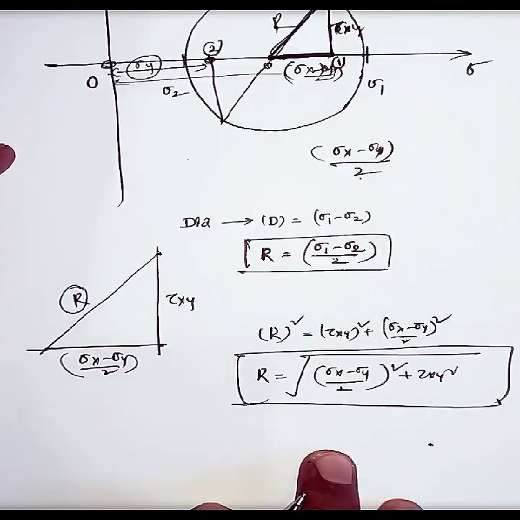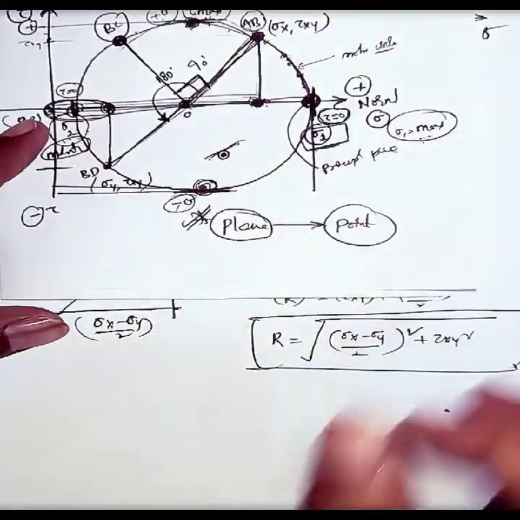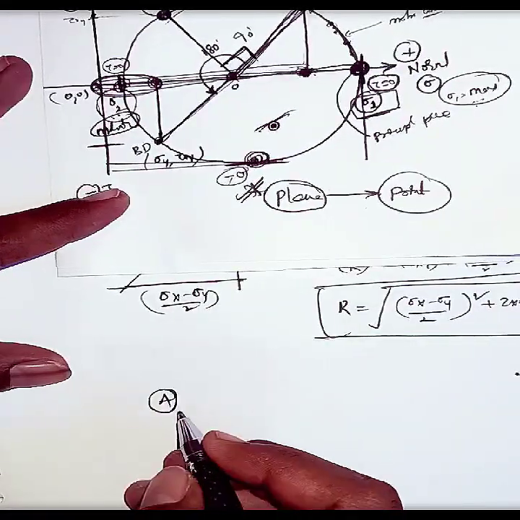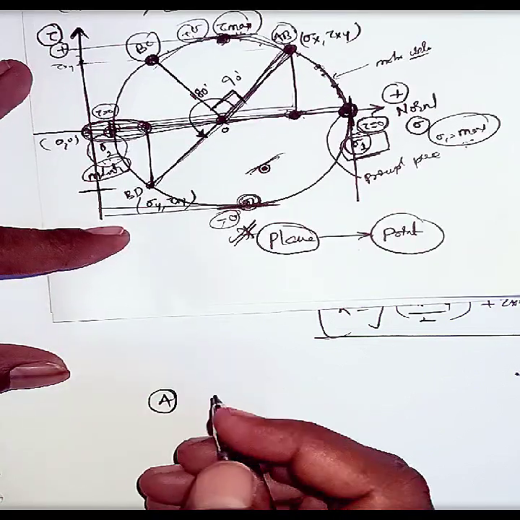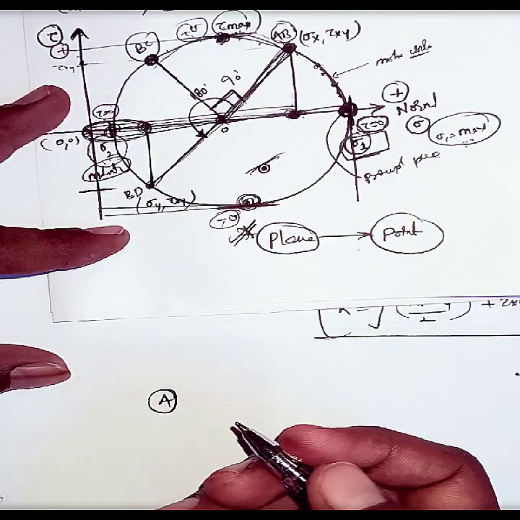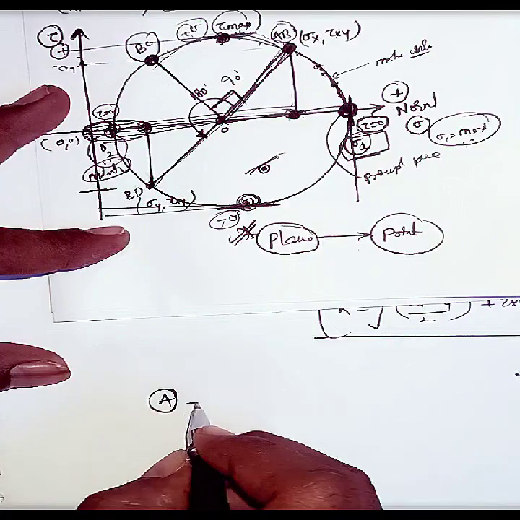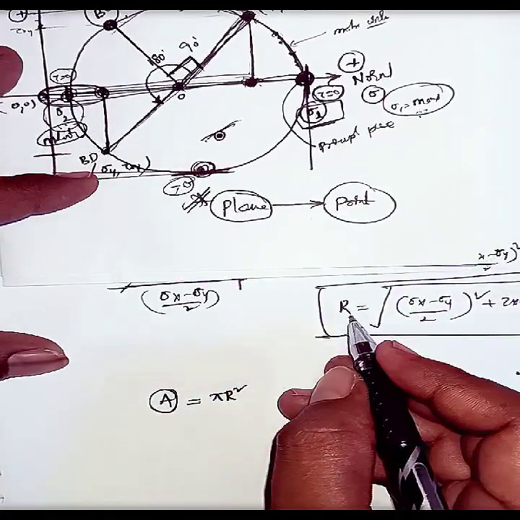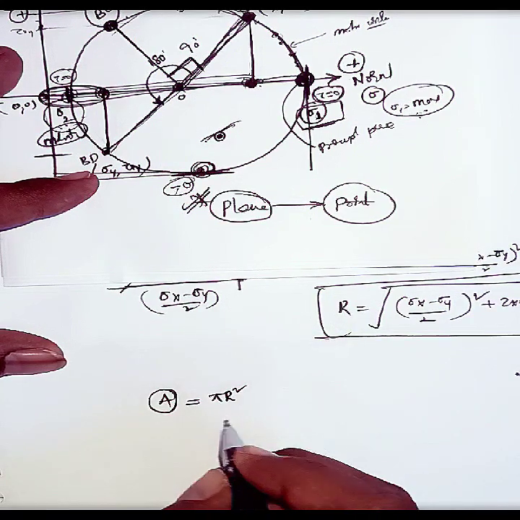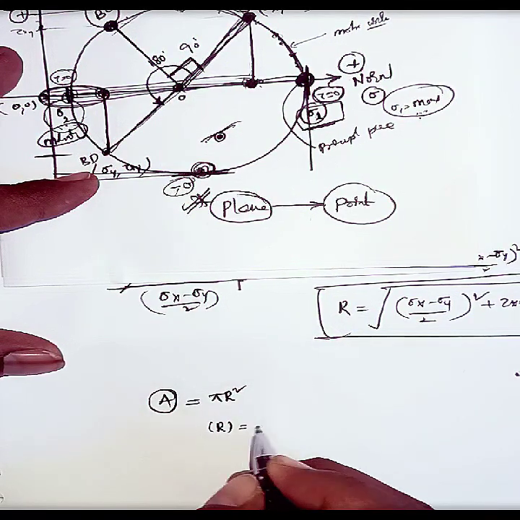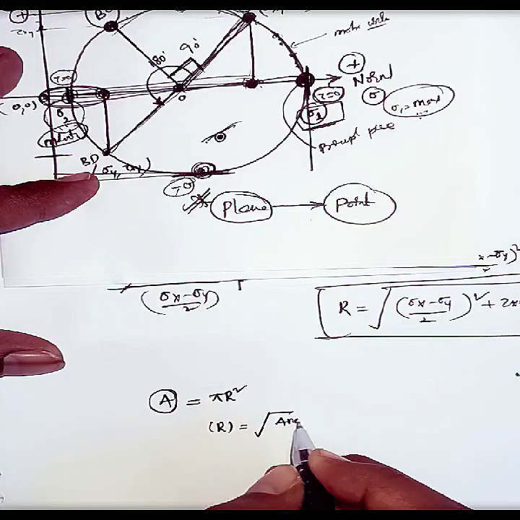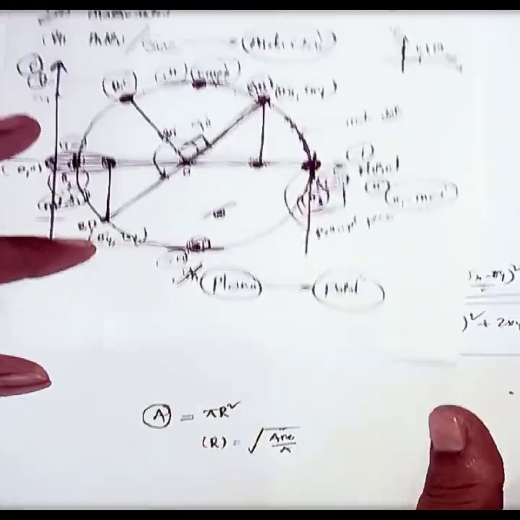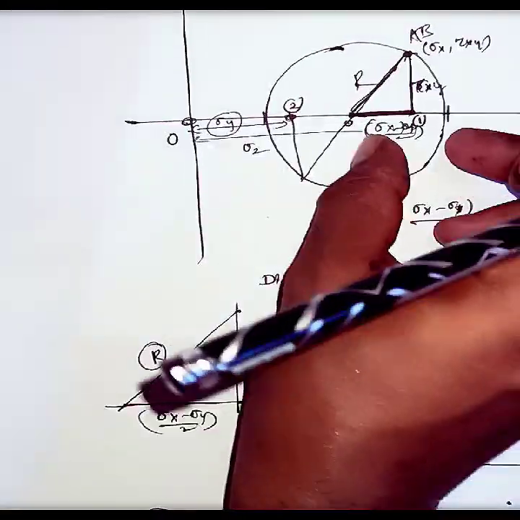Okay, so suppose I give you the area of the Mohr circle, what will you find? See here, as we know, the area of the Mohr circle is pi r square, as r is the radius of the Mohr circle. If I want the radius, r equals the square root of area by pi. And as we know, this is the radius of the Mohr circle.